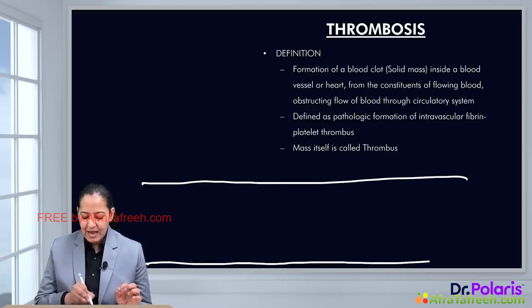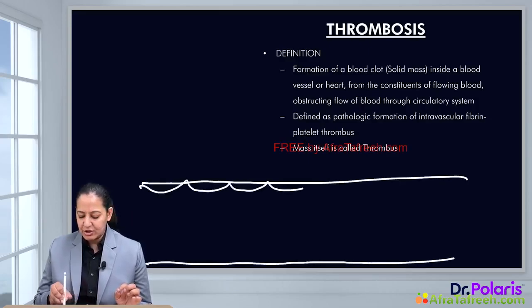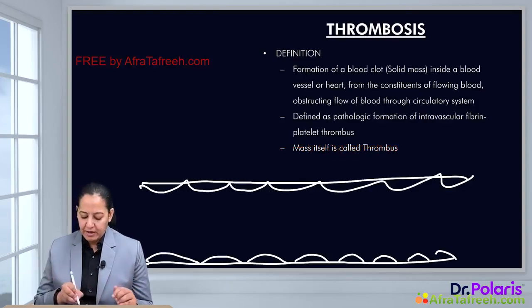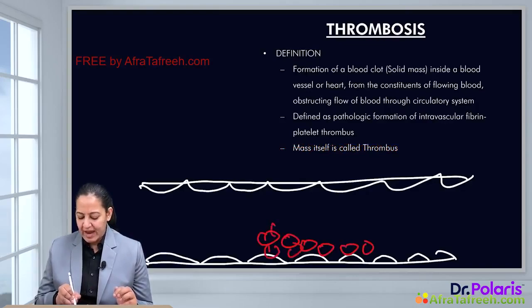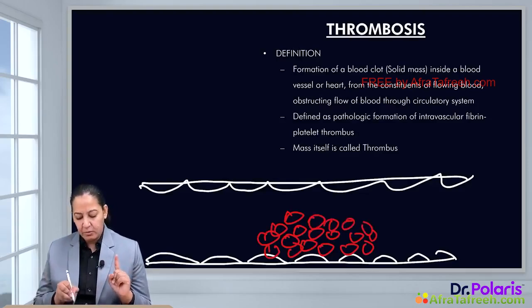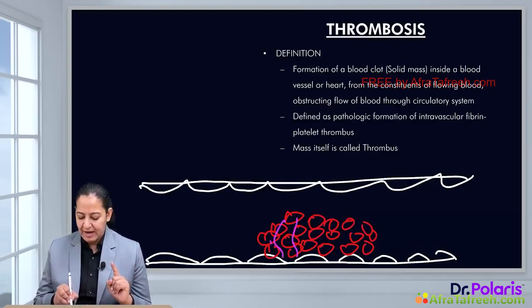This is a blood vessel. Appreciate the endothelial lining is continuous everywhere. There is no site of injury. Still inside the lumen of the blood, the platelets are coming and forming adhesion here. They are doing adhesion, activation, aggregation, and after that the clotting factors will get activated. So in the end, factor number 1 will be activated, and it will stabilize the primary clot.